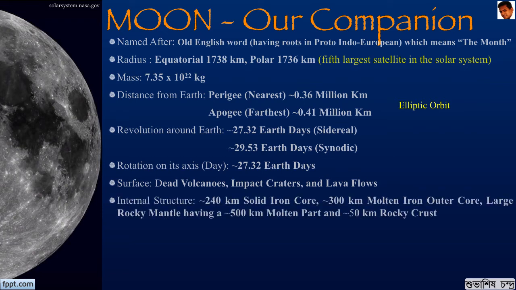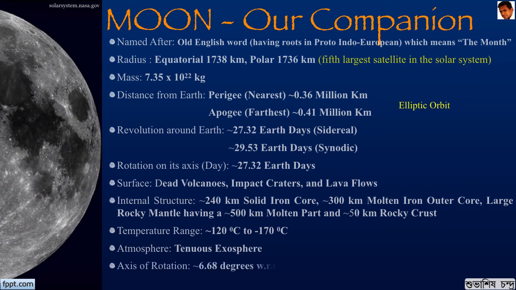It has a small solid iron core, then a molten iron outer core, and a large rocky mantle and a small rocky crust. The temperature on the moon ranges from 120 degrees Celsius to minus 170 degrees Celsius. No atmosphere is present on the moon, just a tenuous exosphere exists. The axis of rotation is about 6.68 degrees and life is non-existent.